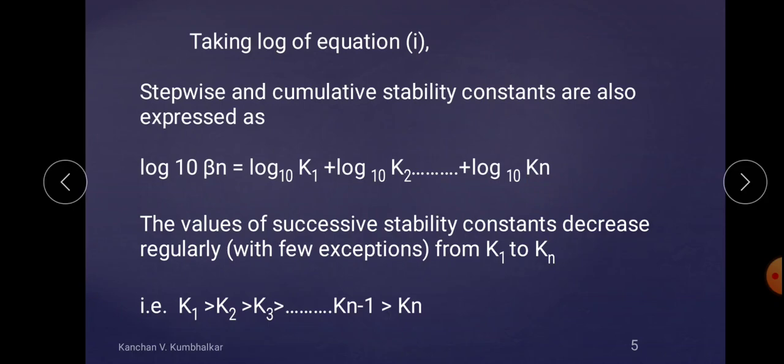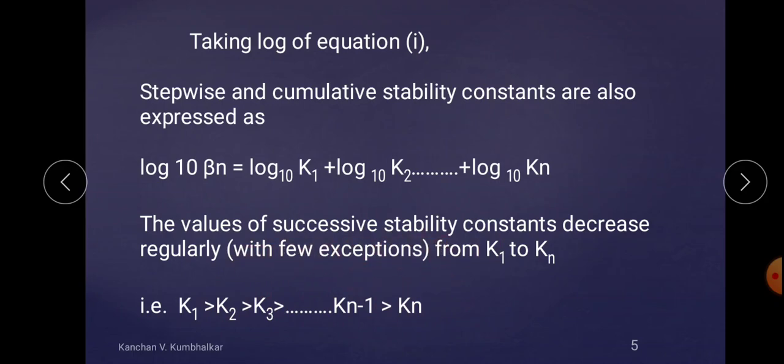Now it has been stated that the value of successive stability constant, means stepwise stability constant, on the basis of this, the k1 value, k2 value and kn value can be accepted as regularly decreasing. Means k1 is greater than k2, then k3, then kn, but it has some exceptions.